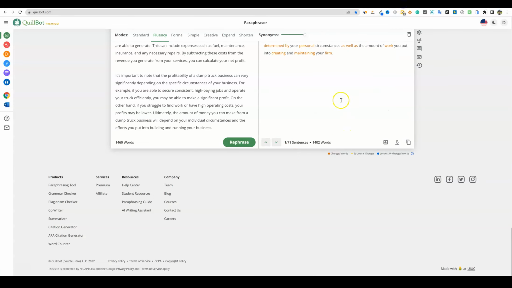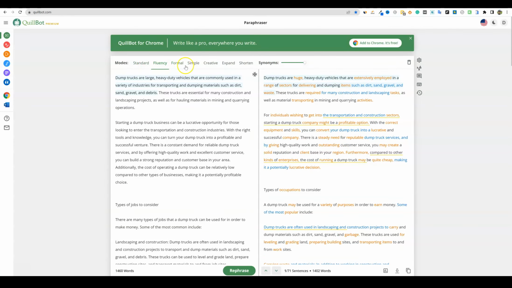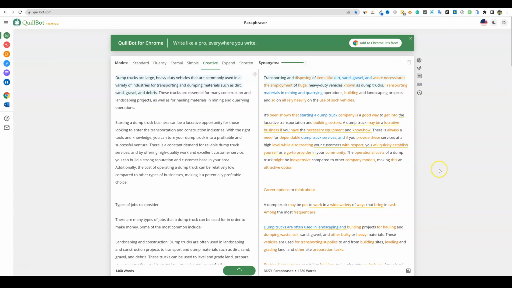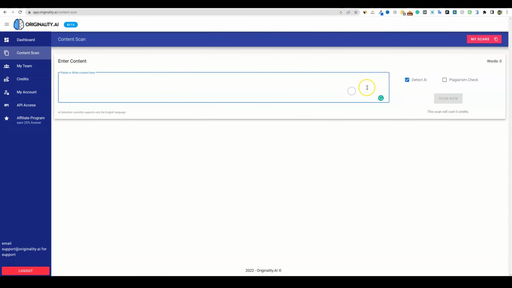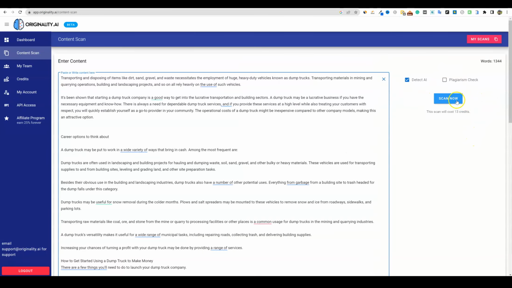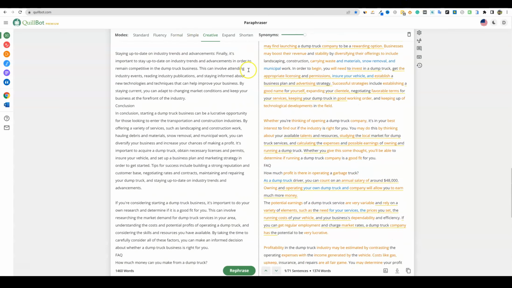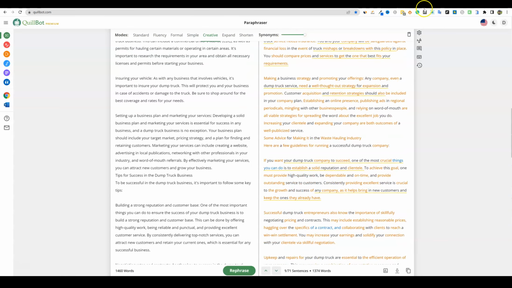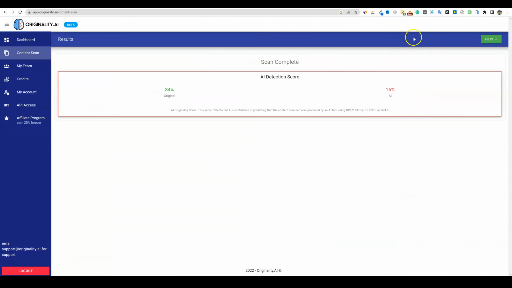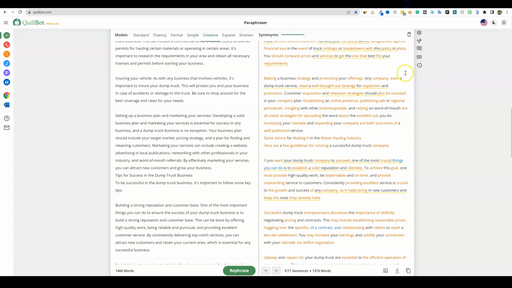So I think we could try some of these other modes like creative, and also leave it on the highest setting for fun. We'll copy that, and we'll do one more test here just to see. You can mess around with the different settings over here: expand, shorten, creative, and also moving the dial, and find what works best for you. But if you just look at that one, creative, it gave us an 84% original score. So if you post this on your site, there isn't going to be any issues with originality or any kind of detection. So I wanted to throw this workflow in there. I thought you guys would like it.